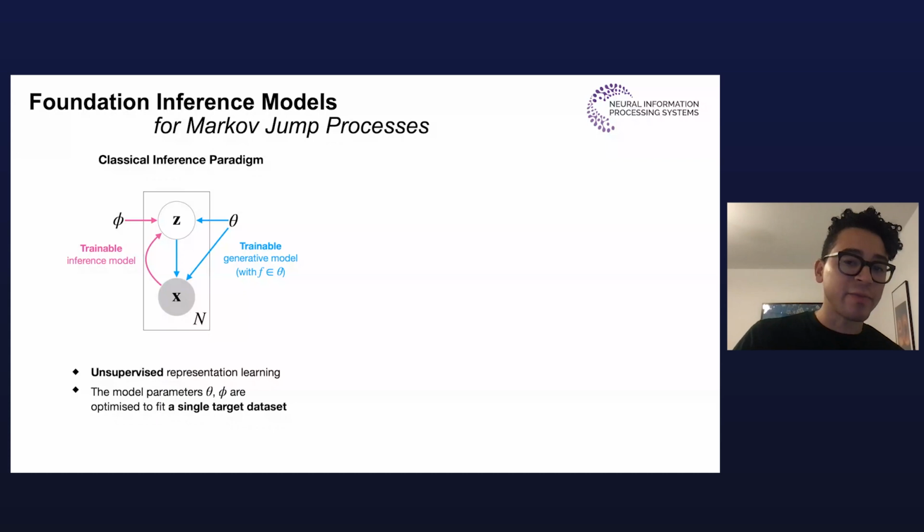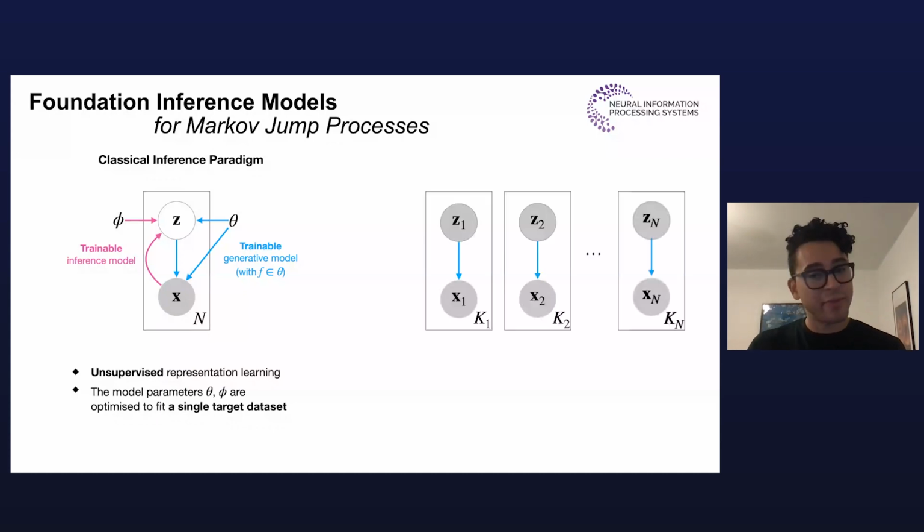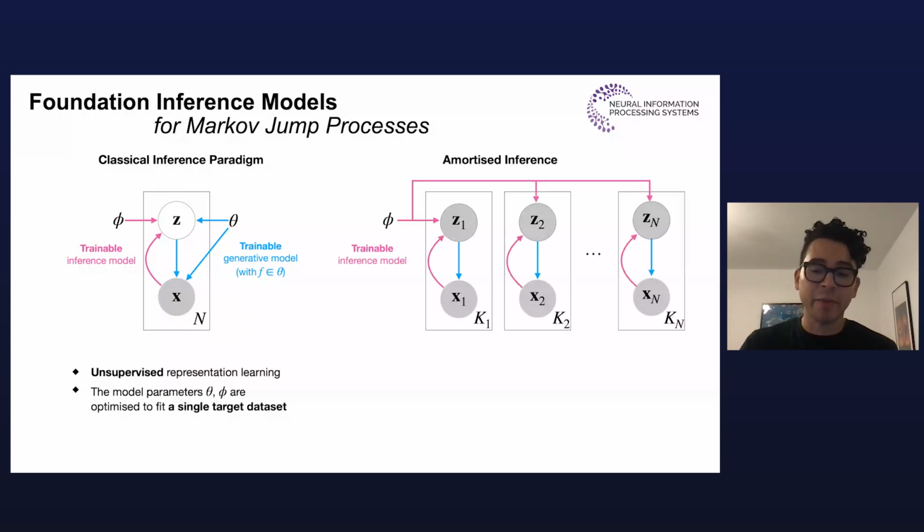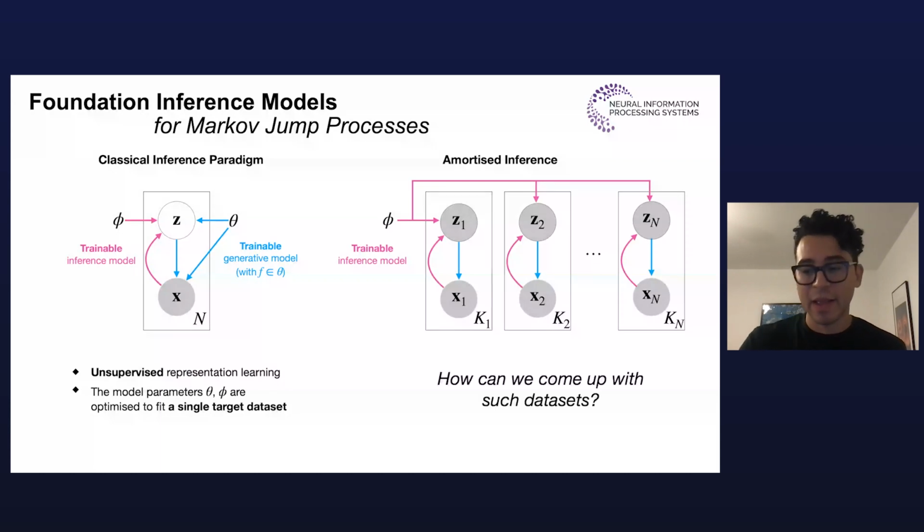So an alternative would be to somehow gather a large dataset of different Markov jump processes, their noisy observations and their actual realizations, and then train a single inference model on all of them in a supervised way. But how can we come up with such datasets?